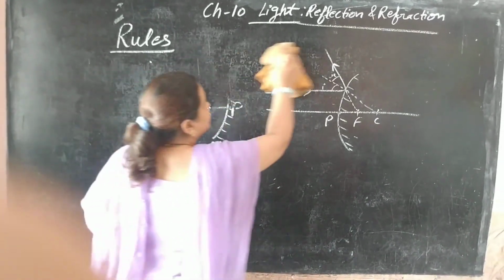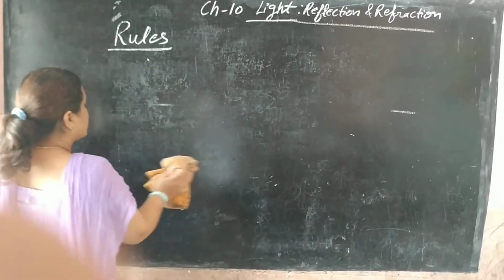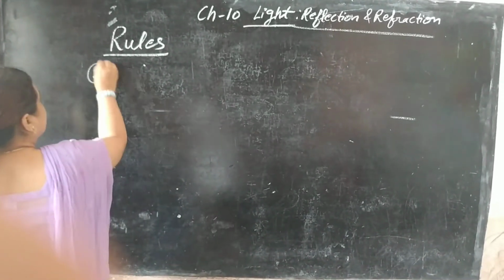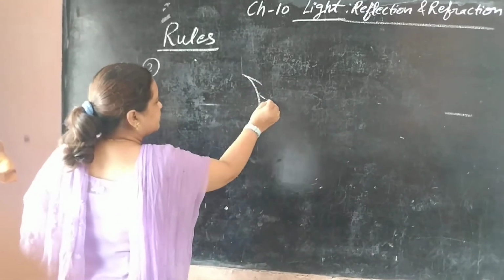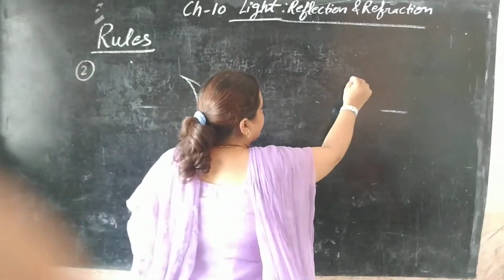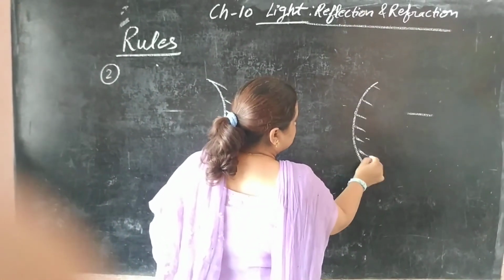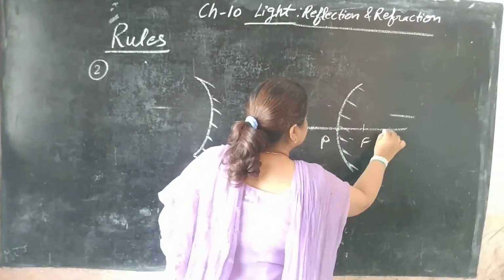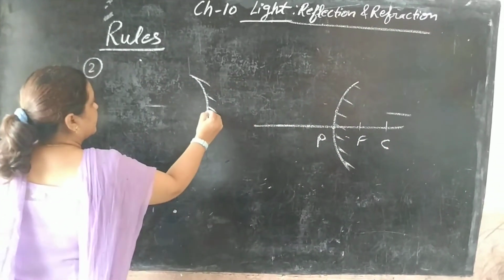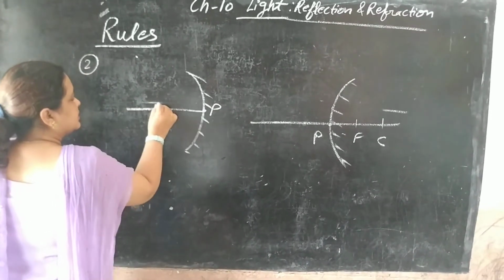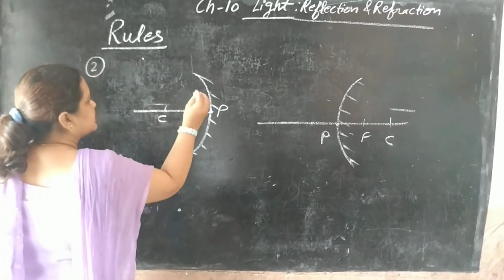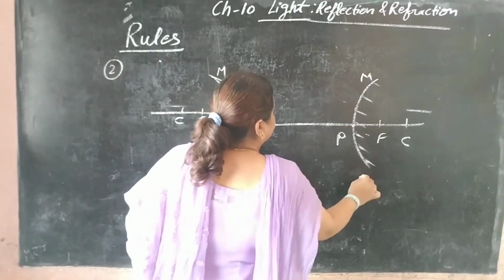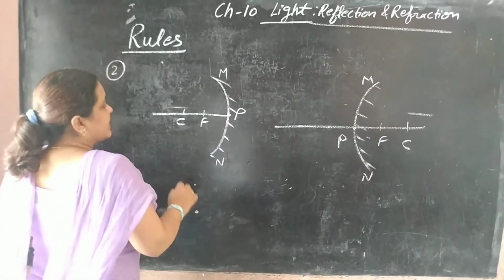Now let us come to know about the second rule. Again concave mirror. Now again convex mirror. Pole, focus, center. Pole, center, and mid is focus, and this is the aperture of both the mirrors. Got it?